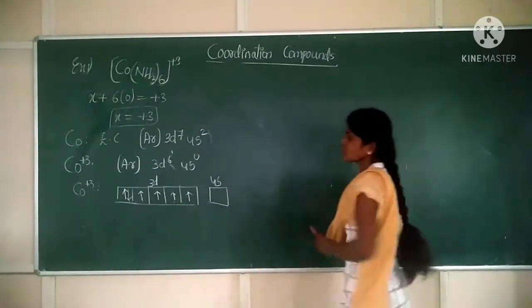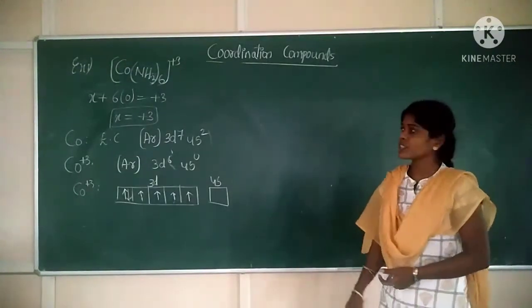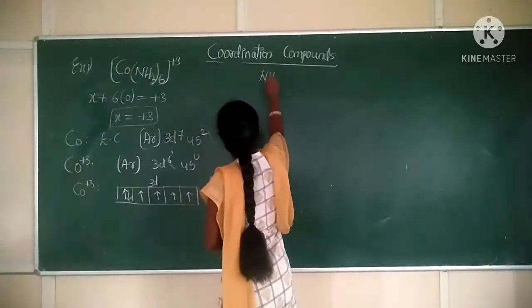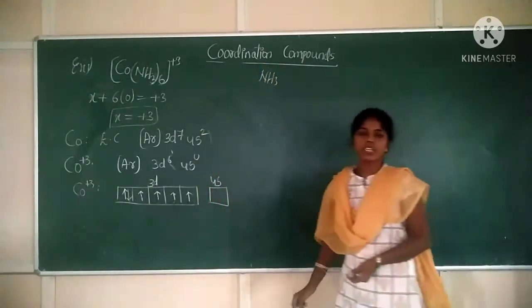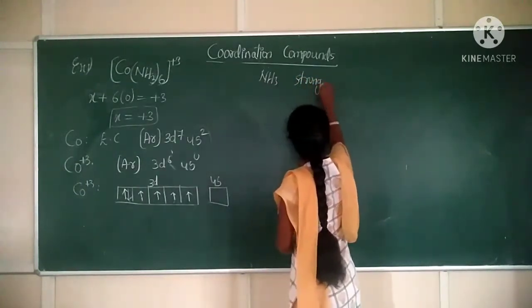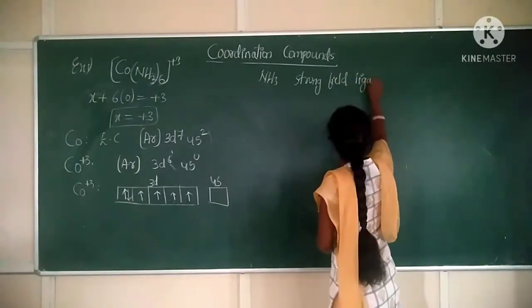Okay. Now, this cobalt plus 3 ion is making a bond with which ligand? NH3 ligand. NH3 is which type of ligand? It is a strong field ligand.